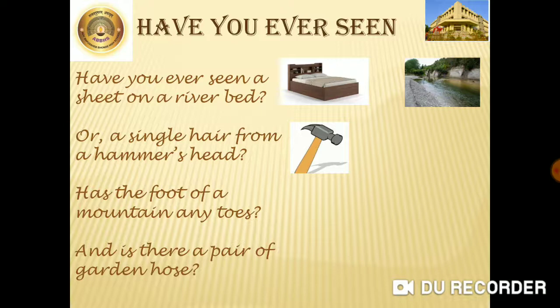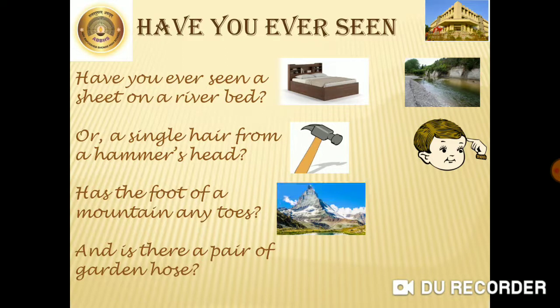Then we have the hammer's head. With the hammer's head, we nail the nail, right? And we have the hair. So he's asking whether any hair you found on the head of the hammer. Then another example he has given is all about the mountain foot, the base of the mountain, and whether the foot of the mountain has toes. Toes, where we have toes on our foot. In the same way, does the mountain also have toes on its foot?